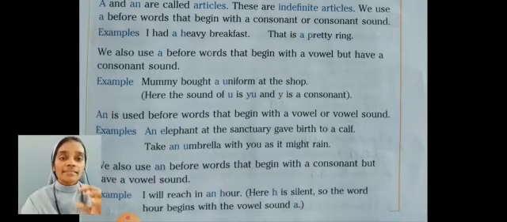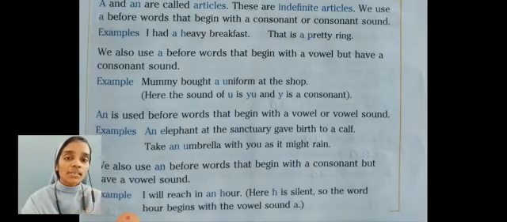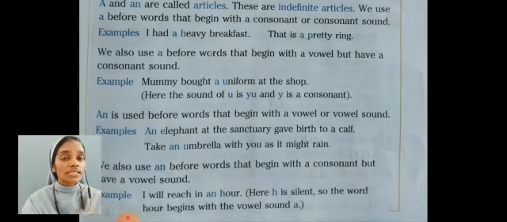Next one, take an umbrella with you as it might rain. Here the noun is umbrella. The word umbrella starts with the vowel letter U, so we use article an before that. Article an is used before words that begin with a vowel or vowel sound. Here also it depends upon the sounds.